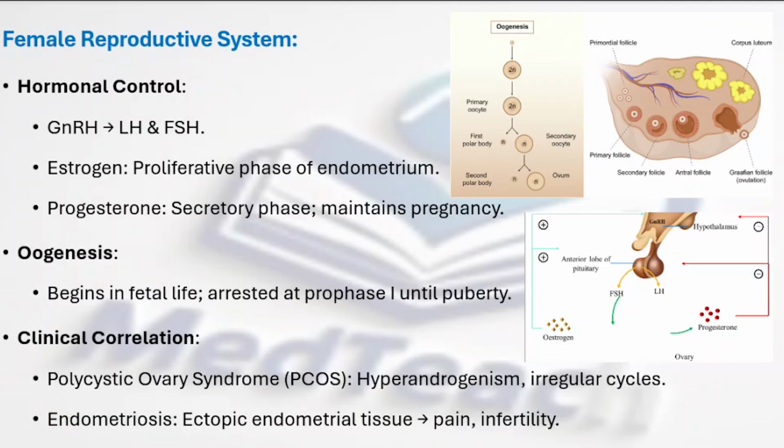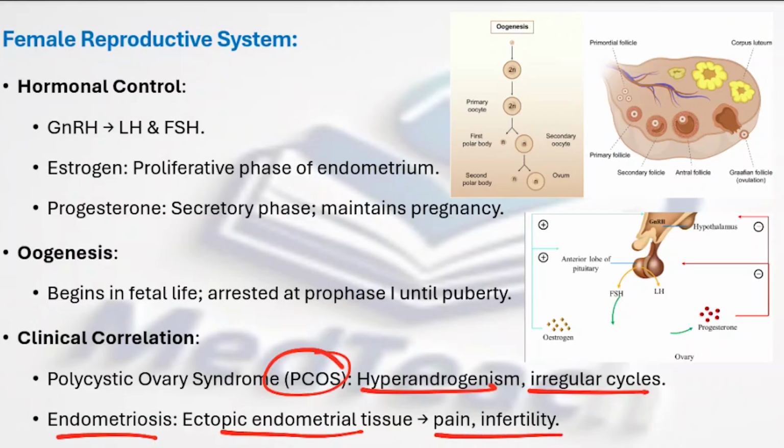Important correlation clinically is PCOS, where there is hyperandrogenism and irregular cycles, and there is also endometriosis, which is nothing but an ectopic endometrial tissue which will be causing pain and infertility.